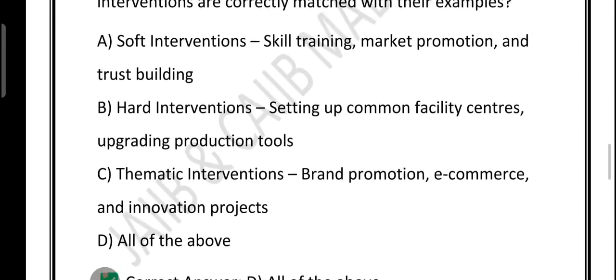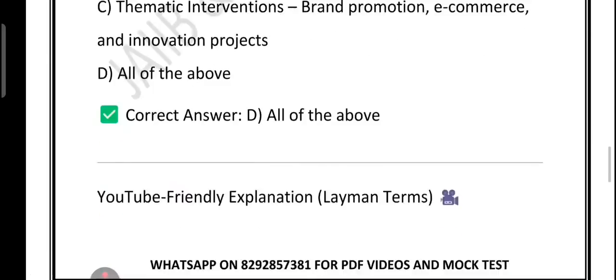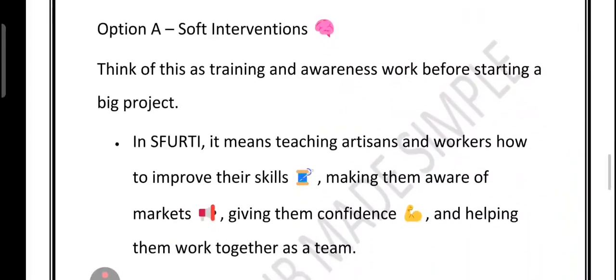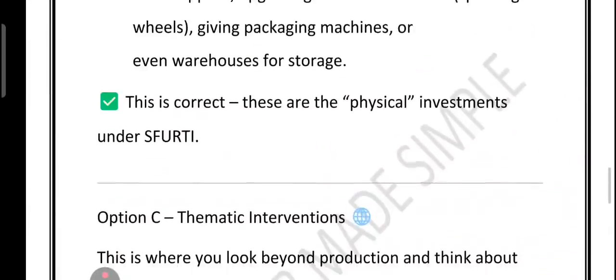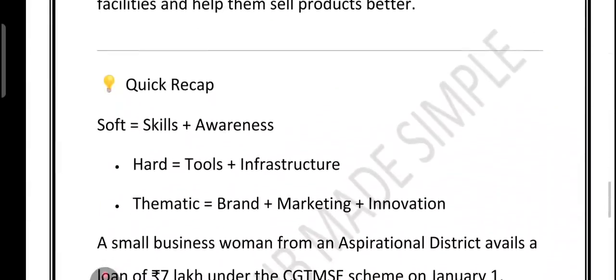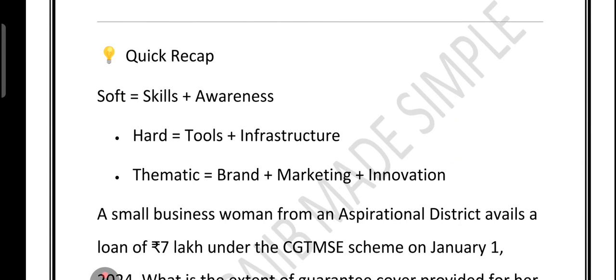What about option C, thematic intervention? Yes, this is the go big stage, taking the product to a larger audience and making them competitive. It's all about brand building, e-commerce, social media marketing, innovative products and connecting with the big market. For example, creating a brand name for a handmade basket and selling them on Amazon or Flipkart. So this is all about market reach and future growth. So the correct answer is all of the above. Soft, hard and thematic interventions are all part of SFURTI. So friends, I think this is clear now. Let me summarize what I told you. Soft means skill plus awareness, hard means tool plus infrastructure and thematic means brand plus marketing innovation.